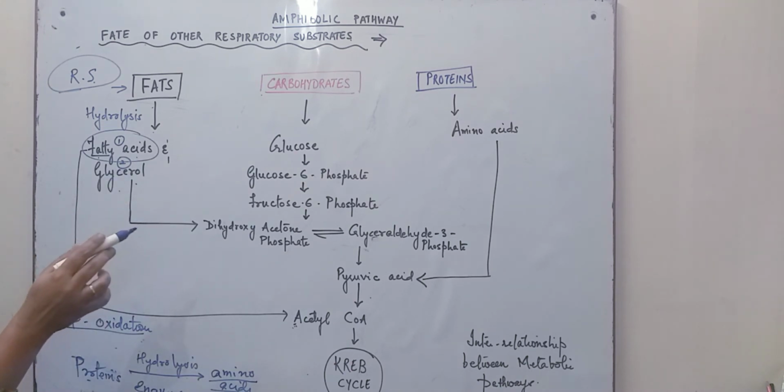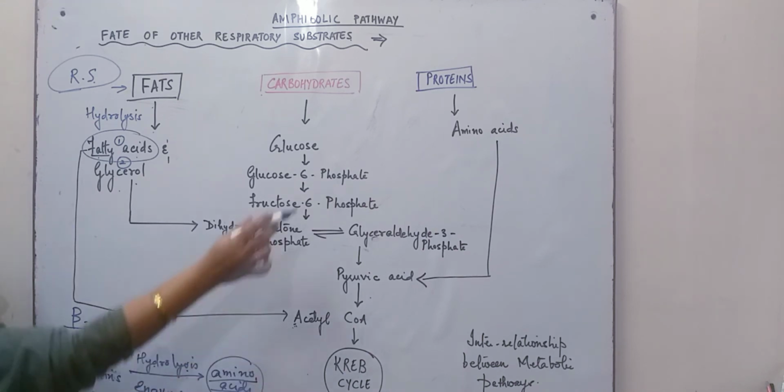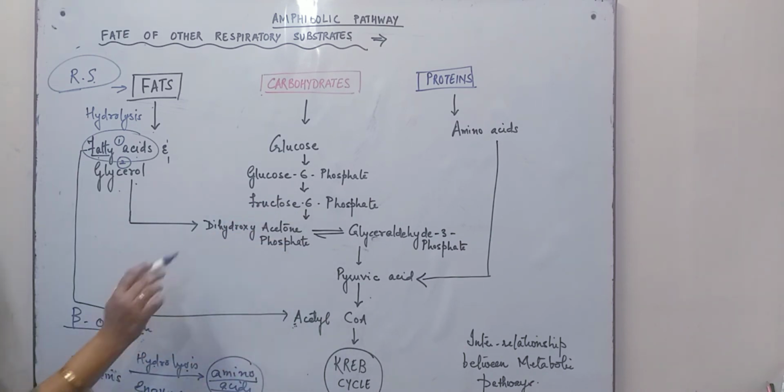The proteins form amino acids by hydrolysis in the presence of proteases, and the amino group is then removed to form pyruvic acid and acetyl coenzyme A to enter the Krebs cycle.